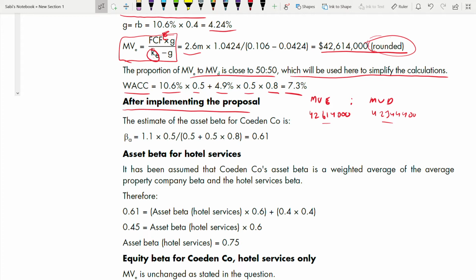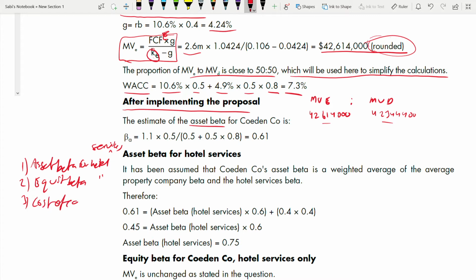What is the starting point? Asset beta. Asset beta is the starting point. Okay, so let me write these points. Asset beta for hotel services only, because after the proposal you just have hotel services. Then comes equity beta. From asset beta, you will get equity beta, only for hotel services. After equity beta, you will get cost of equity using CAPM.